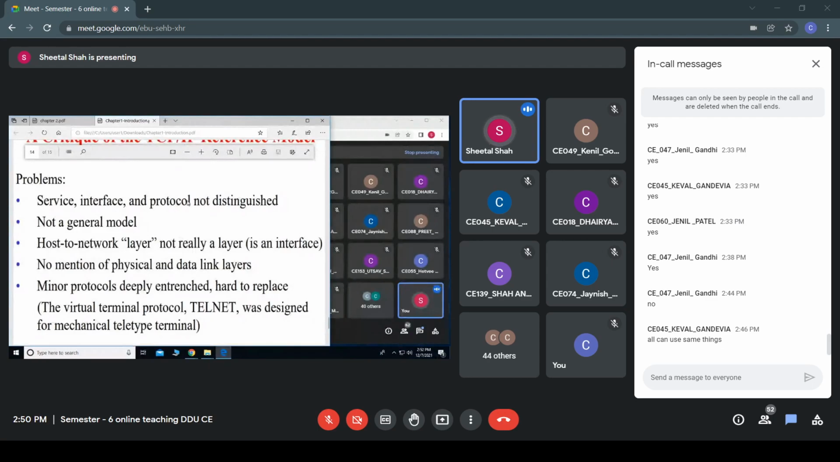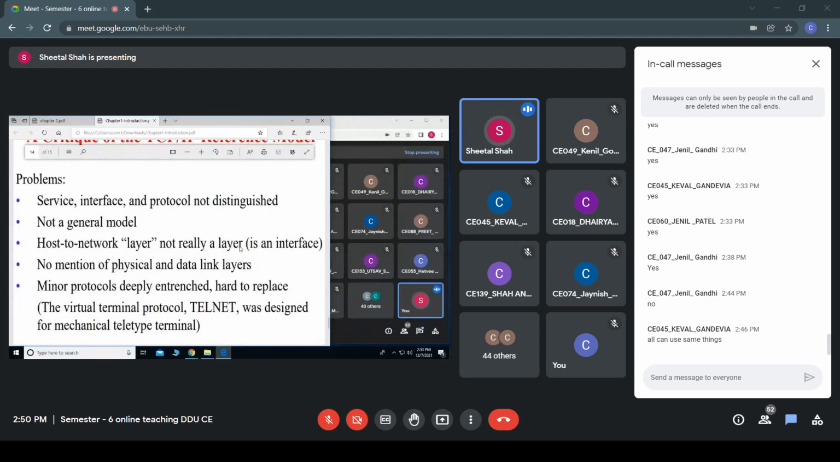Whereas the OSI reference model is general, since this TCP/IP reference model was built after the protocols were developed, the TCP/IP model was only fitted with those protocols. So if a new protocol has to be added, it may not fit into the existing reference model.